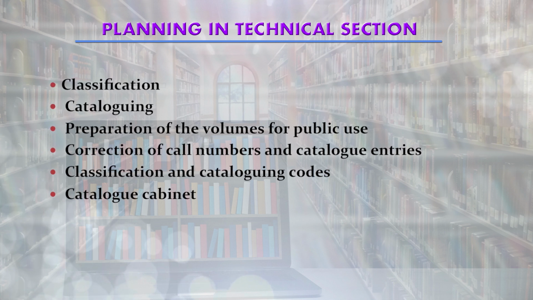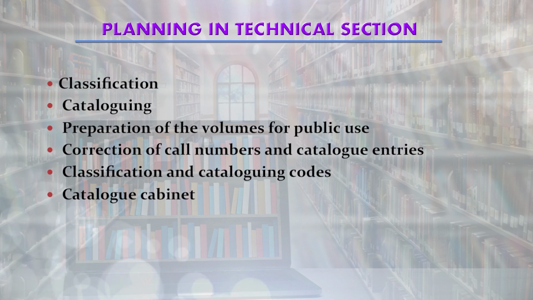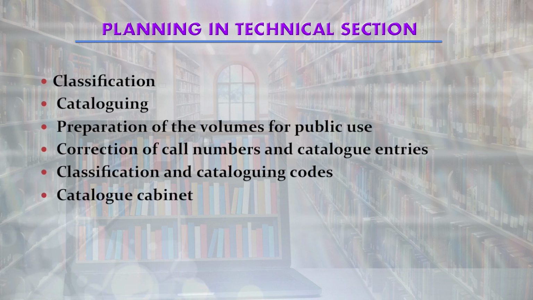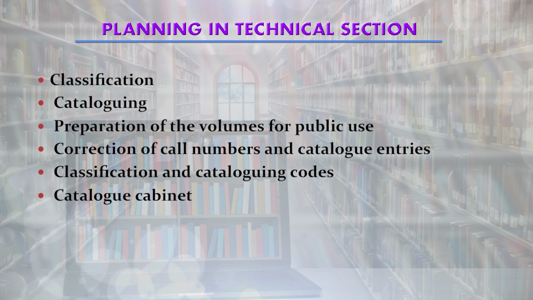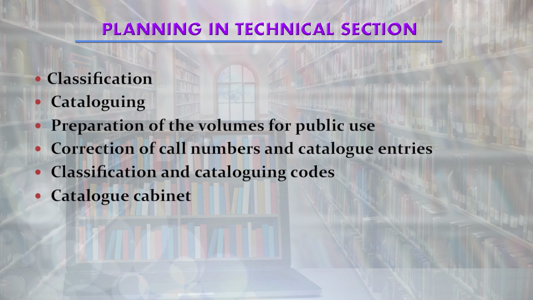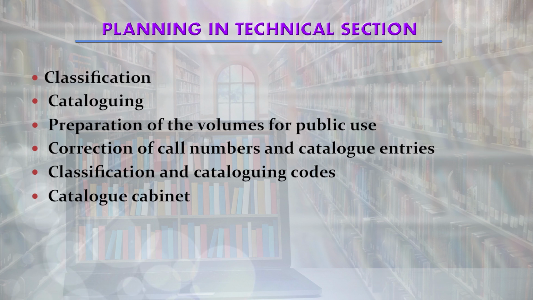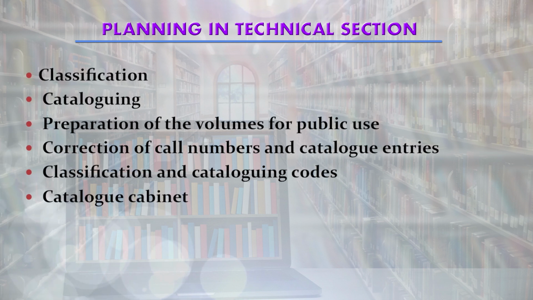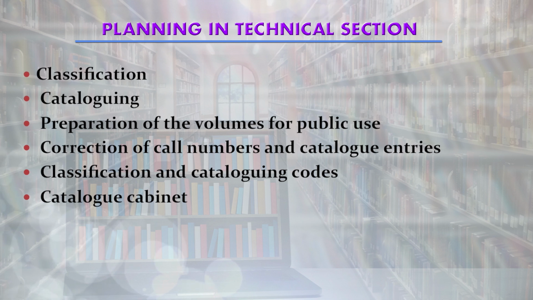Classification and cataloging codes are required, and it has to be decided which classification scheme to follow, which cataloging code to be followed by the library, and a catalog cabinet if we are using the card form of the catalog. So, all this planning is required in advance while doing the work in the technical section.